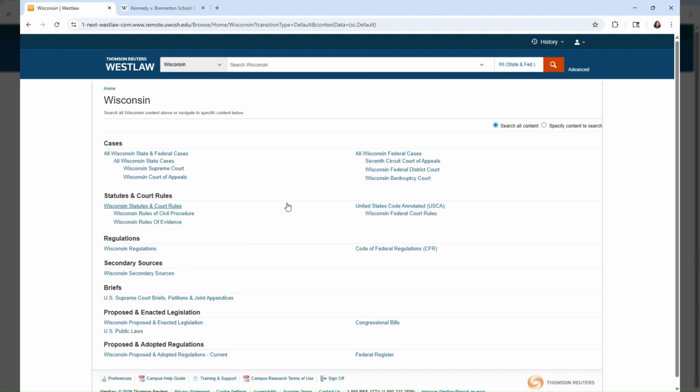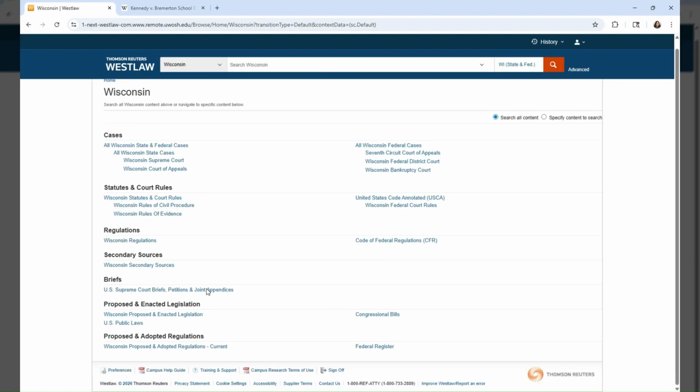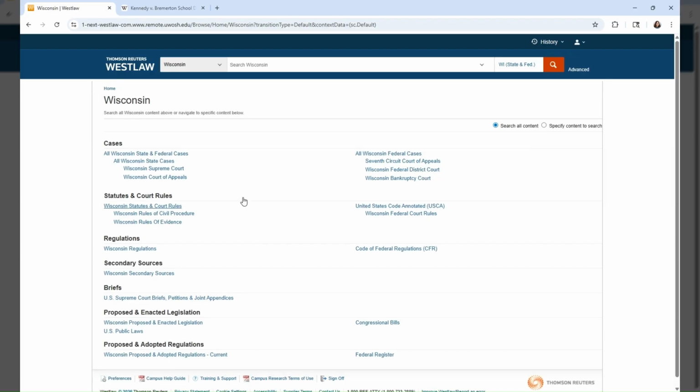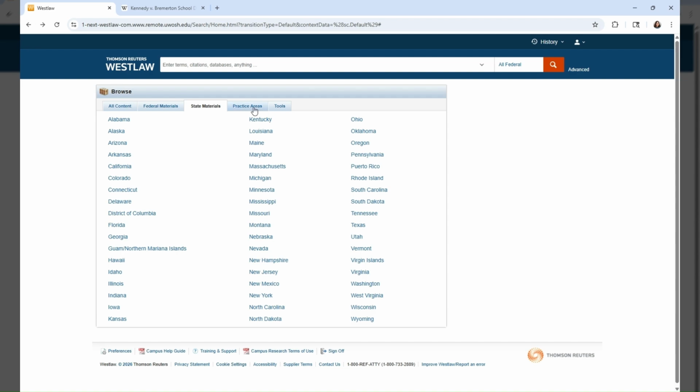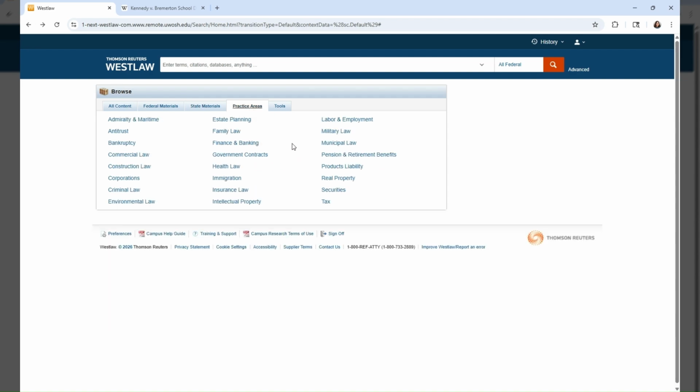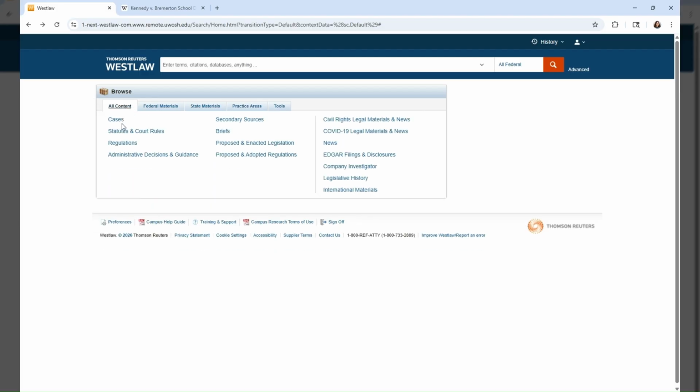Let's choose Wisconsin, and just browse through some of the regulations, cases, and bills, etc. Practice areas shows different areas of law practice, but they do not currently have one on here that's specific to education law. But basically you can just go in and search through a little bit and browse if you want here.